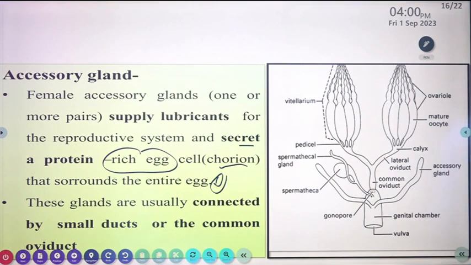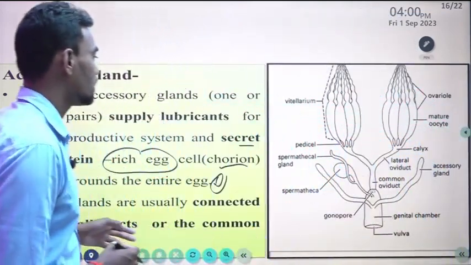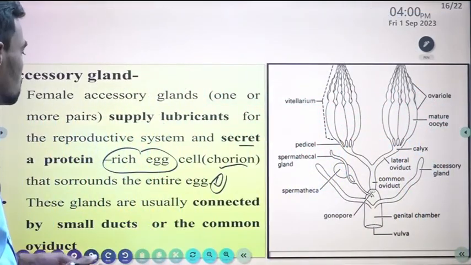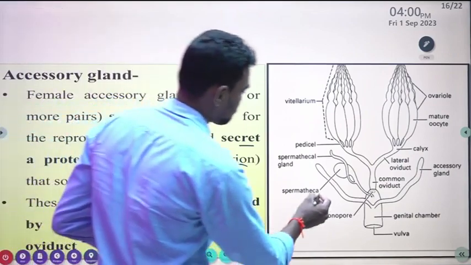Next, these glands are usually connected by a small duct or the common oviduct. So it is connected with the small duct or the common oviduct too. Okay, accessory glands.